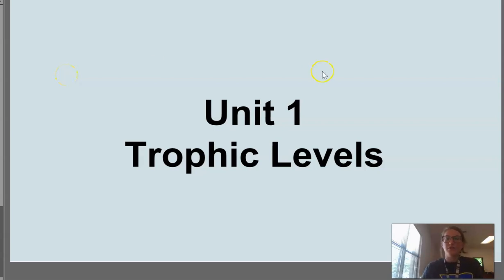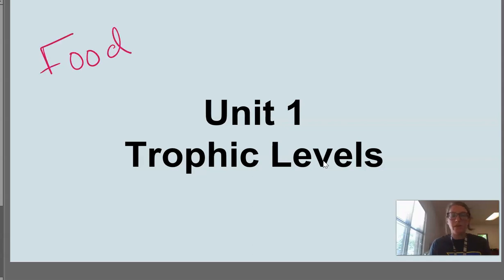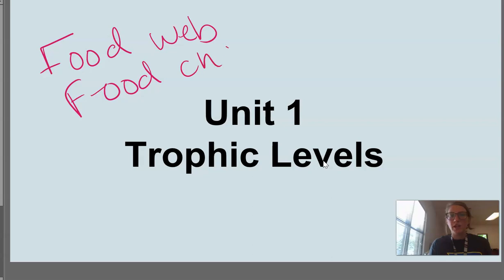Hey guys, today I'm going to do notes on trophic levels, which we're still in Unit 1, and this has to do with food webs. So this is continuing with the information that you've already learned about food webs and food chains. Trophic levels is an extension of that.